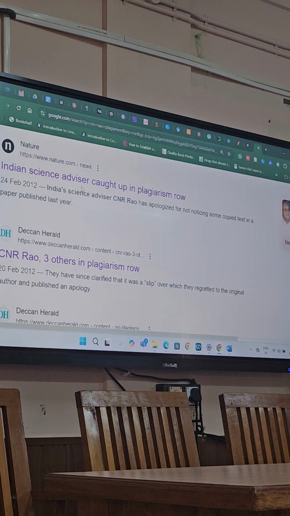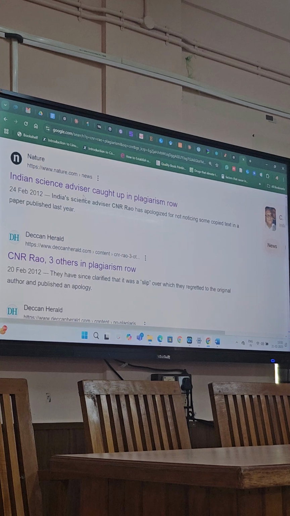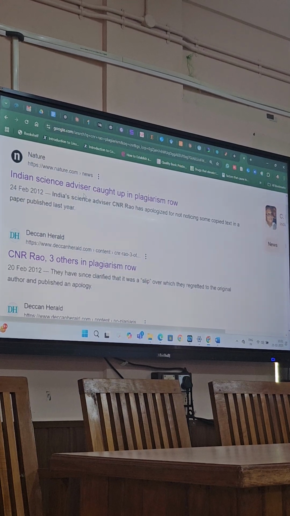If I or you were in the position of CNR Rao, the editor would simply remove our article from the database. This is known as retraction. So the style manual rule says that even if it is a single sentence, you have to restate it in your own words and give the citation.